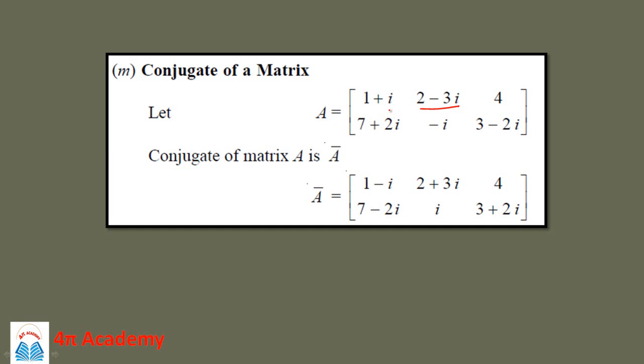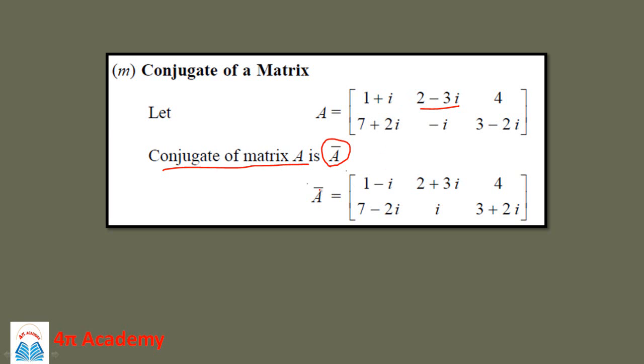So in such a case, if you want to take the conjugate of a matrix, then the conjugate of matrix A is represented by this symbol, that is A bar, and here the conjugate means you have to simply replace this i by minus i. So wherever there is a sign of i, you have to replace this i by minus i, so you will get the conjugate of that matrix.